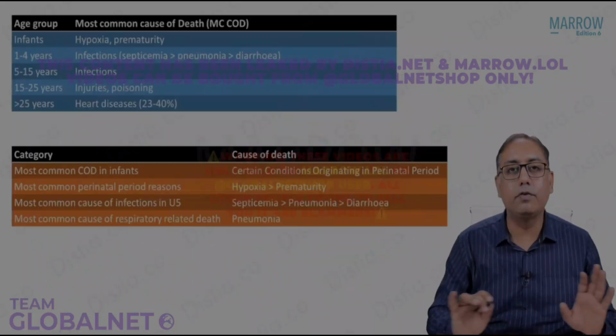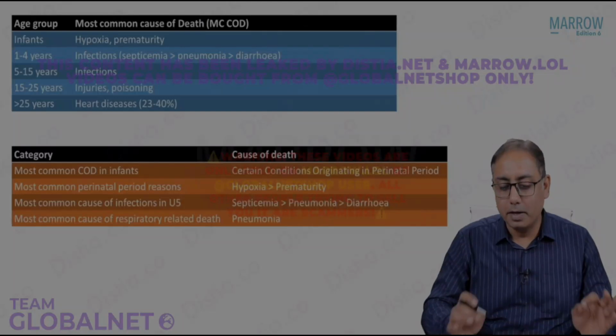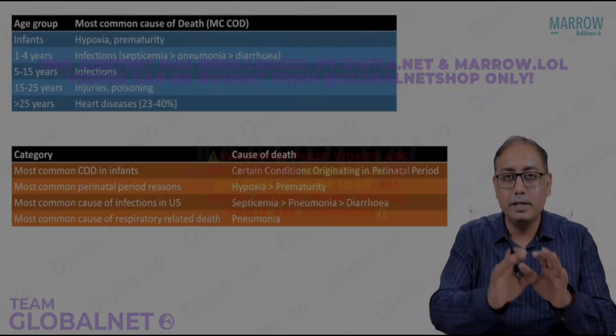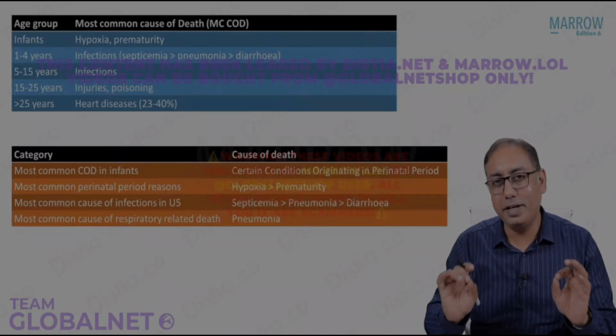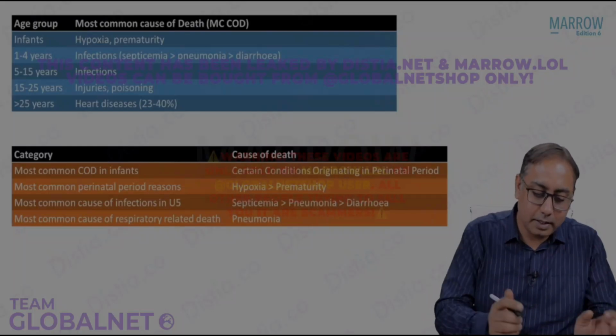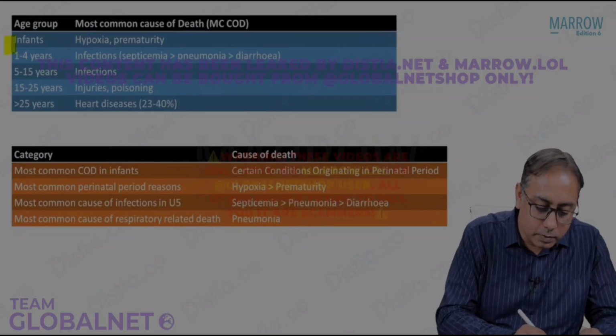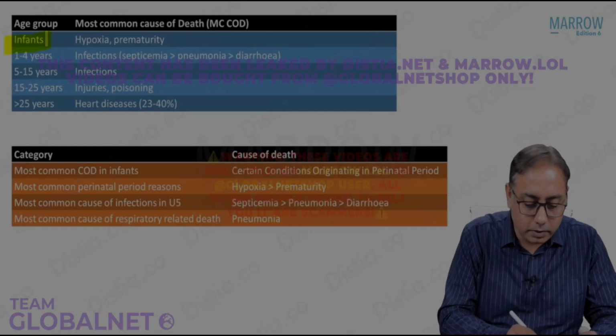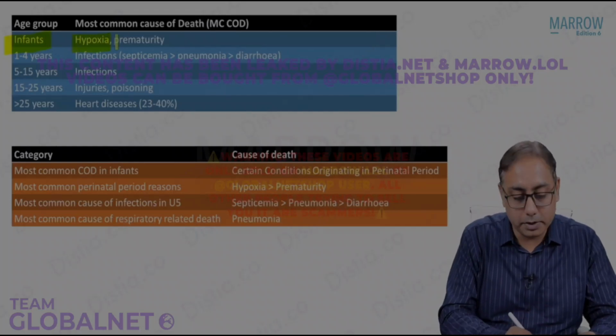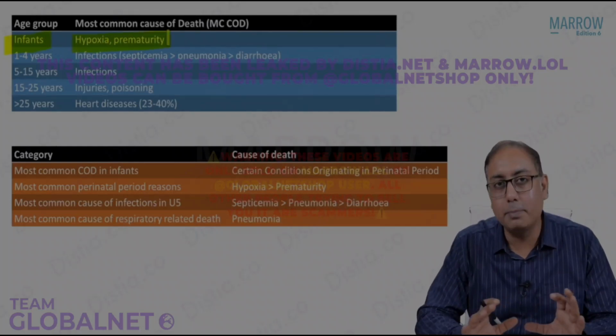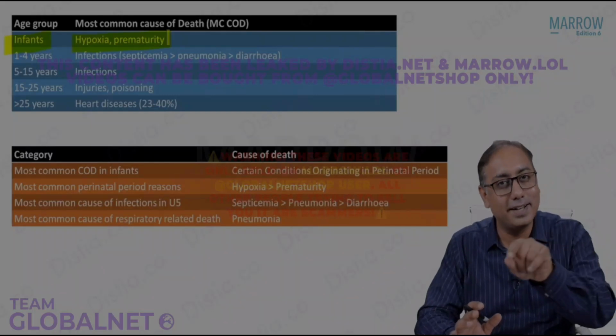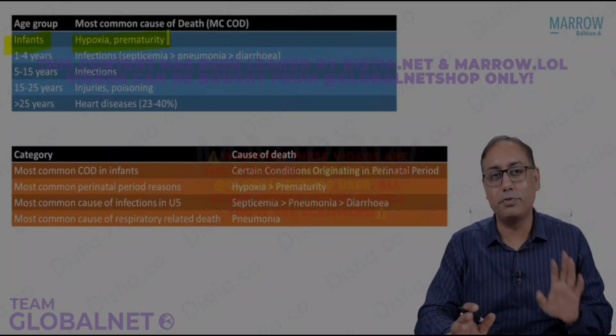So just a summary for you, what you need to remember for your exam, what you have done in the past few minutes. This is the summary table. Take home messages: if we ask you in infants, what is the most common cause of death? You need to answer hypoxia and prematurity, both of which are during the perinatal period. Hypoxia is a better answer than prematurity, a big change for you.